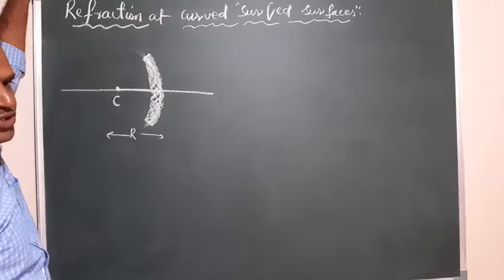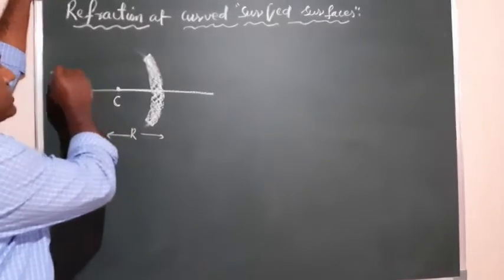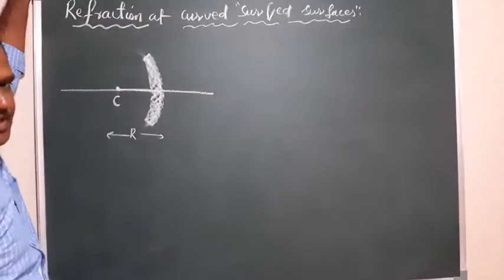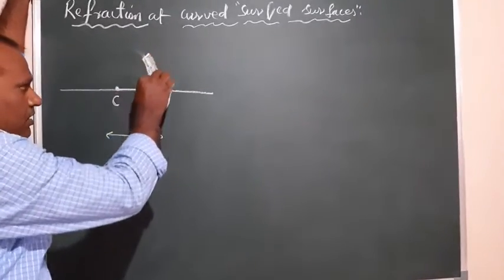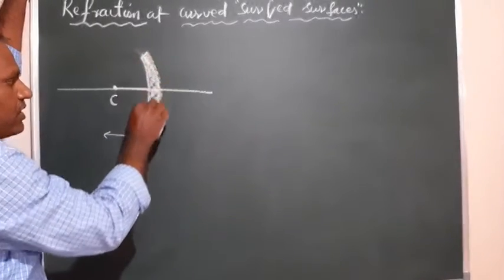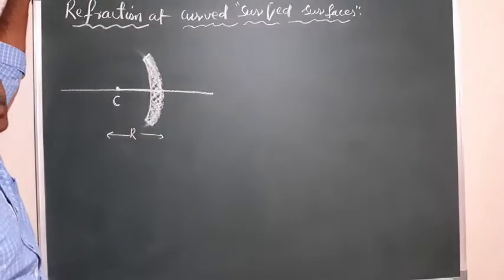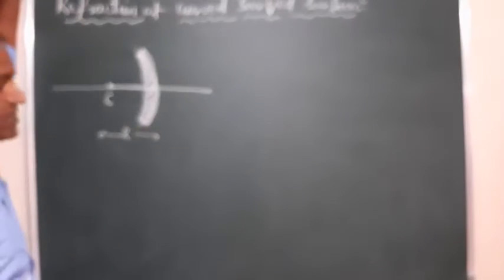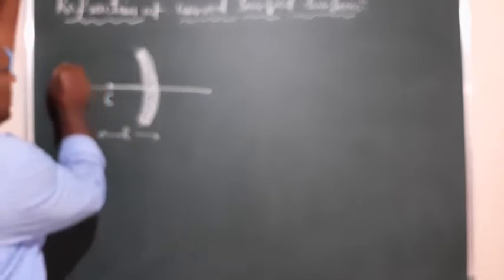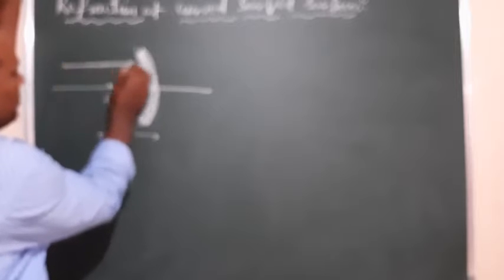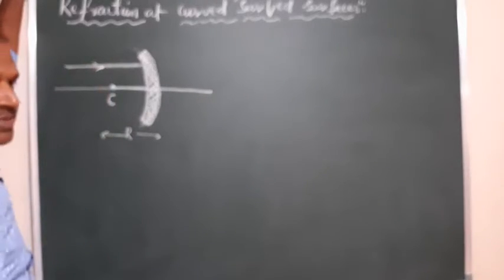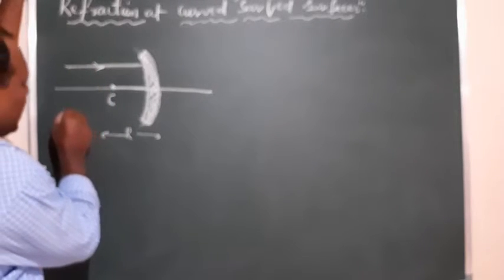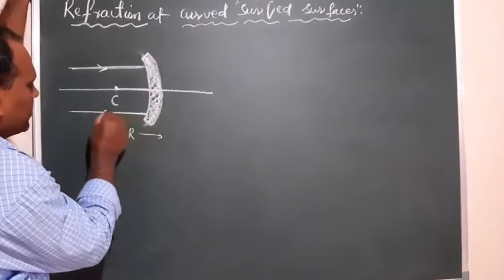Now observe, when a ray of light comes and interacts, this inner part of the curve is called a concave curve, and this outer part is called a convex curve. It depends upon how the light interacts. A ray of light is coming from infinity, parallel to the principal axis.